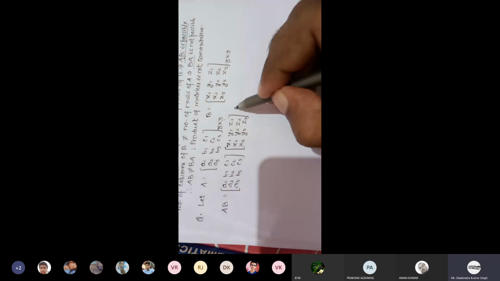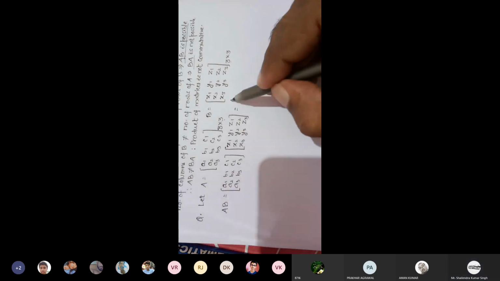First write down the values of A and B. Multiply them. Take row, multiply through row of first matrix and column of second matrix. Write this one. A1 into X1 plus B1 into X2 plus C1 into X3.